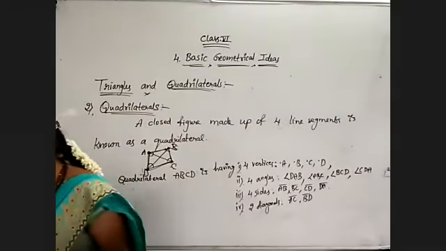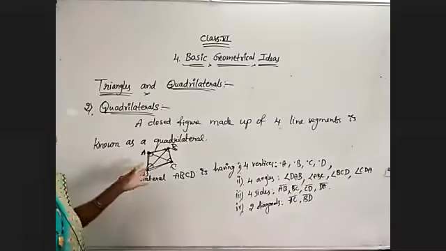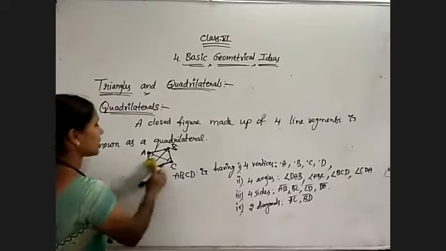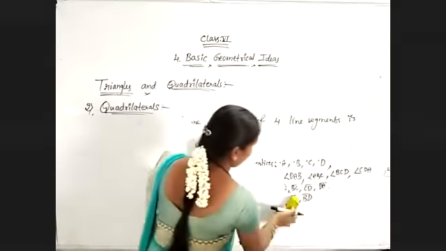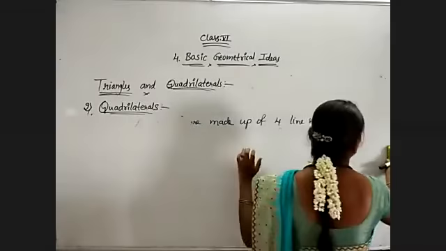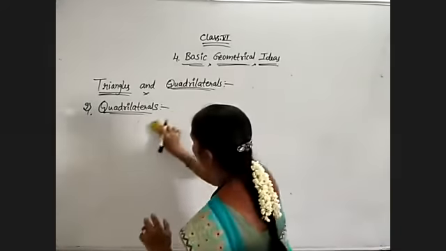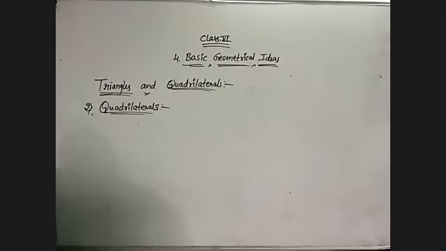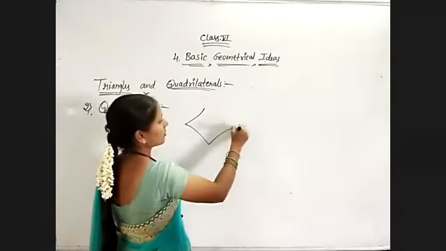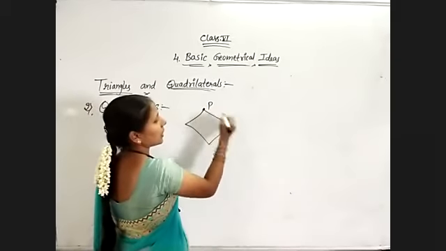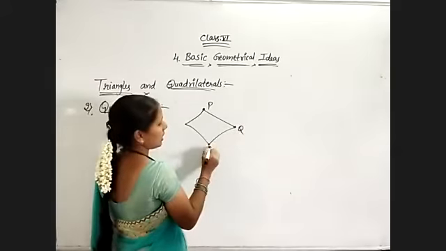Now coming to adjacent, interior, exterior, and boundary points. We will see first for a quadrilateral. PQRS.